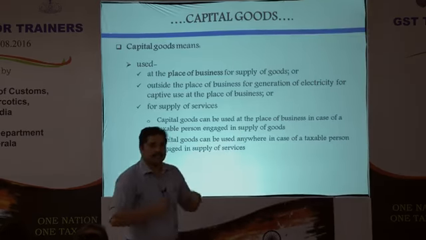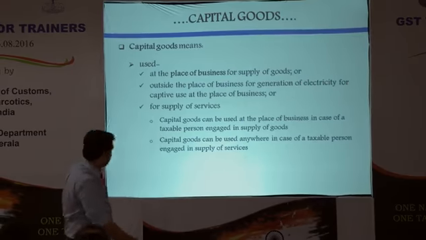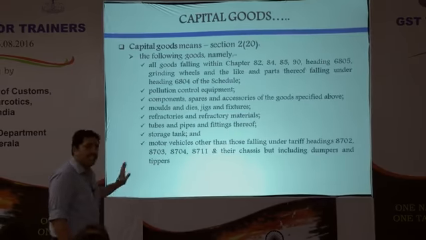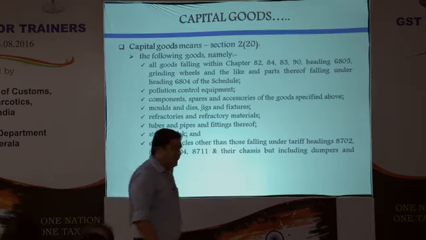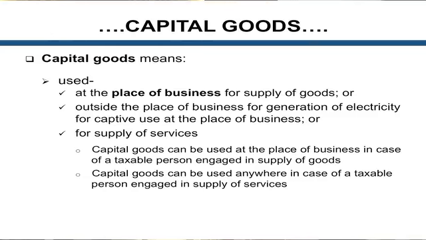Okay? All these previous lists, whatever I told you, can be used by any person, and the tax paid on this can be taken as credit of capital goods. And the place of business is very important here. Please do note it down. The premises I told you yesterday, the last word is actually place of business. Place of business has been defined in this law. This is very important in terms of capital goods.